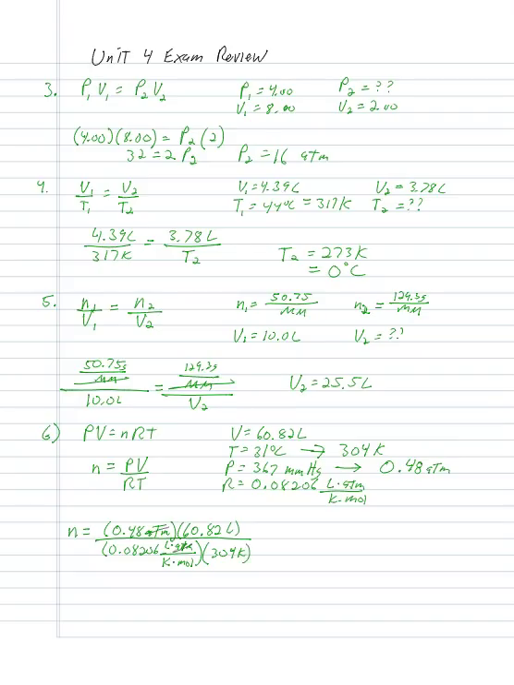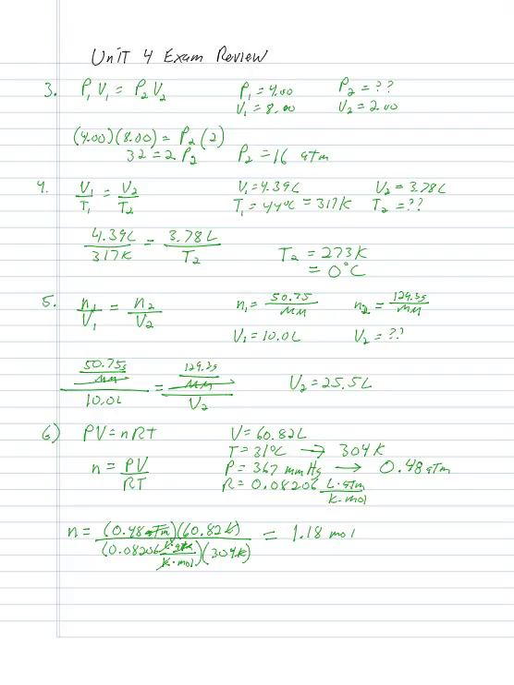Atmospheres cancel, liters cancel, Kelvins cancel. I'm left with 1 over moles in the denominator, which becomes moles in the numerator, so that's good. I'm looking for moles. And when we plug in all of those numbers, we get 1.18 moles for that one. Any questions there? All right, good.